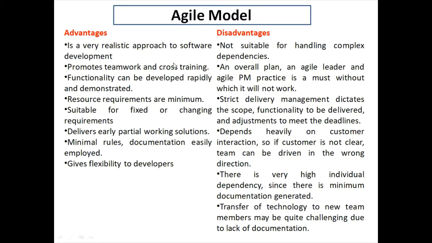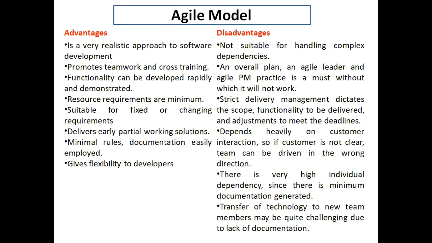When we talk about the disadvantages, if the project is too complex and dependencies are more, then we should better go for the spiral model. There is an agile leader or agile project manager who takes charge of the overall plan. Strict delivery management is there. So sometimes certain points might not be taken care of properly. Moreover, it depends upon customer interaction also. If the customer himself is not clear about the requirements, it may deviate from the time schedule.